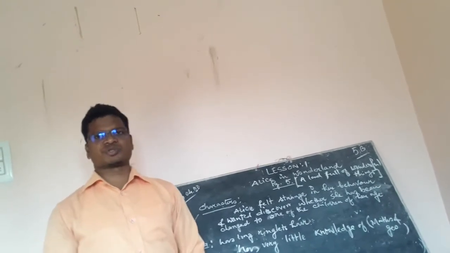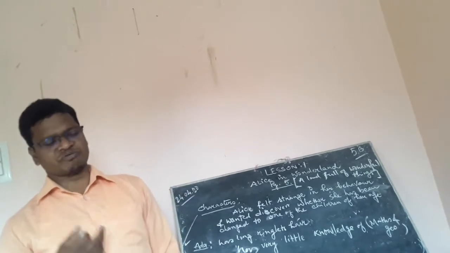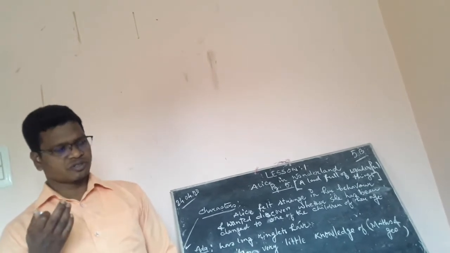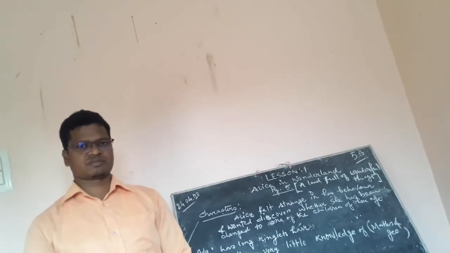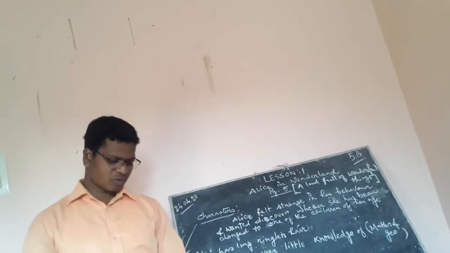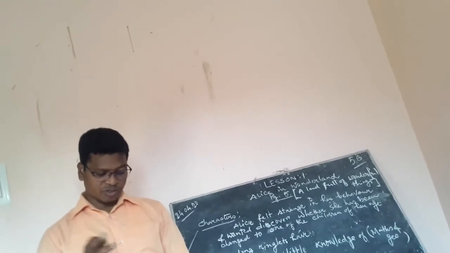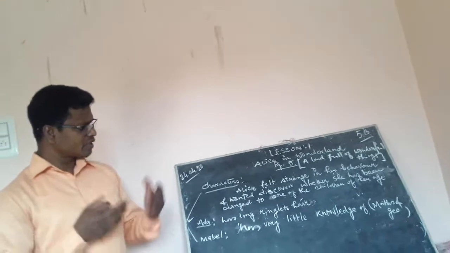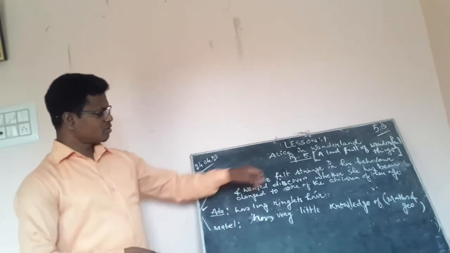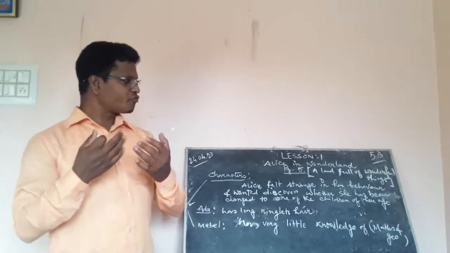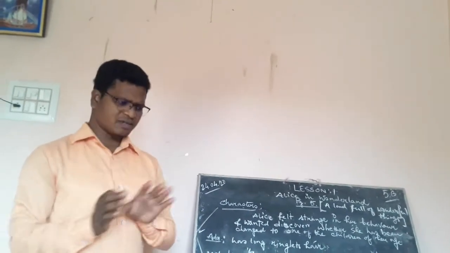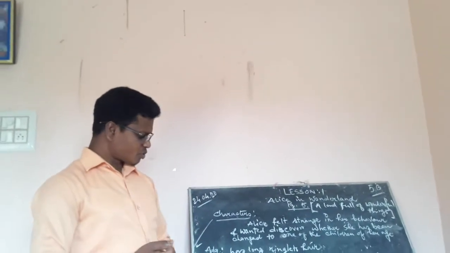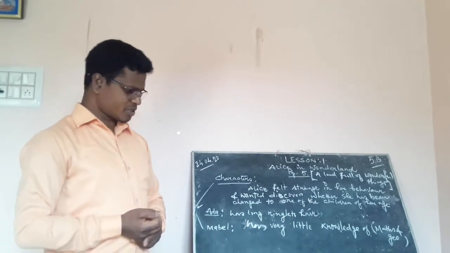So towards the end also she went on analyzing, she went on judging herself, whether she has been changed for somebody or not. And even her voice sounded hoarse and strange, and the words did not come the same as they used to do. So here we see a little strange, like you can see Alice in Wonderland, a land full of wonderful things, where we see very strange things happening, very nice things happening. So I hope I have made this text clear to you.